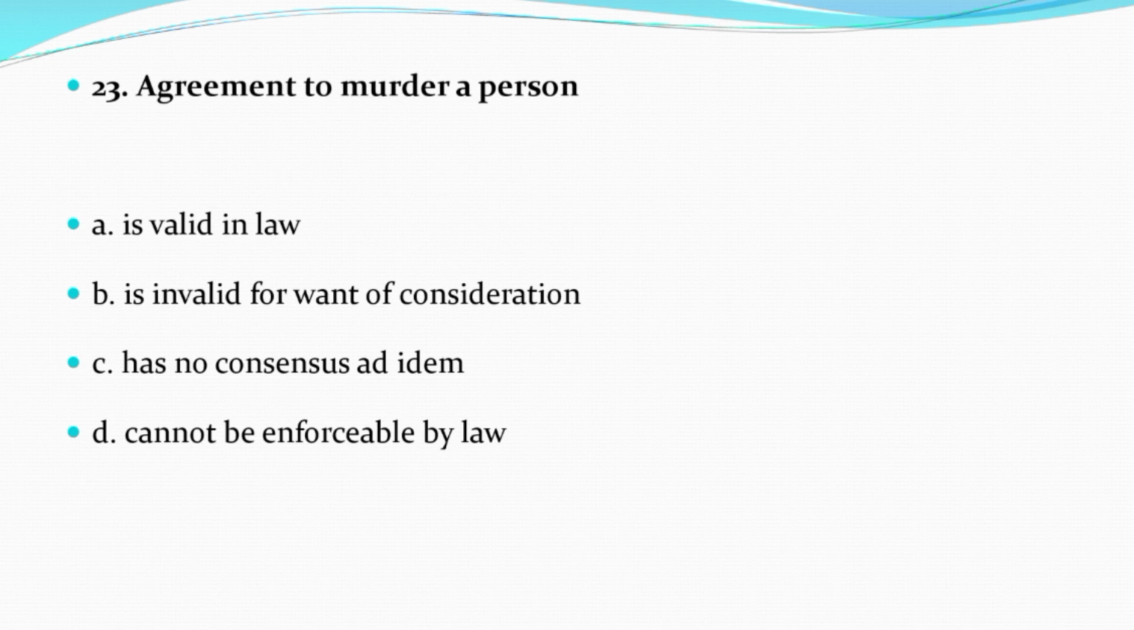Now question number 23, that is agreement to murder a person. Option A is valid in law. Option B is invalid for want of consideration. Option C has no consensus ad idem. Option D cannot be enforceable by law. And the correct answer is option D, that is cannot be enforceable by law.